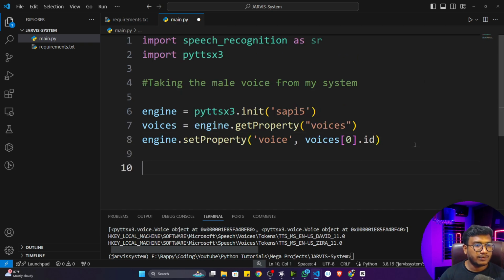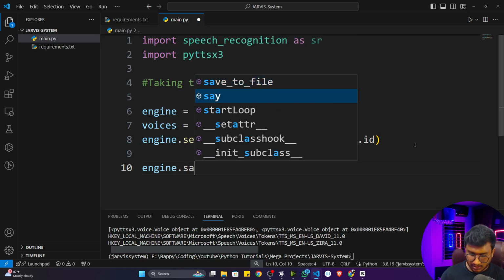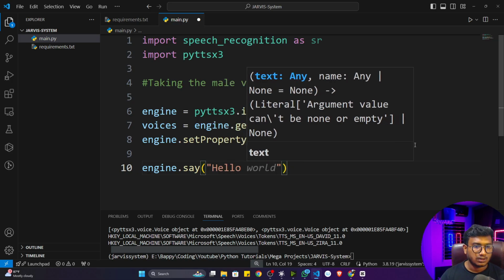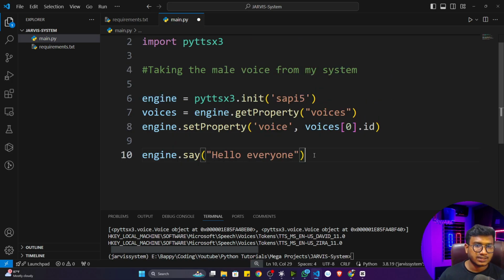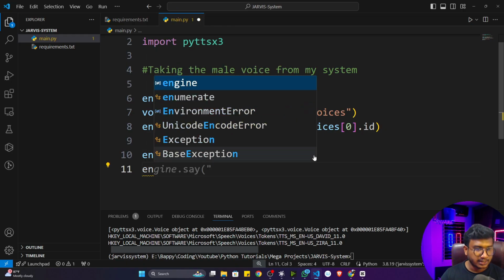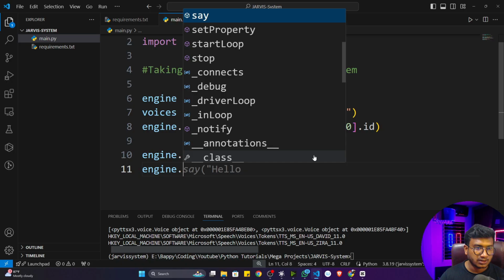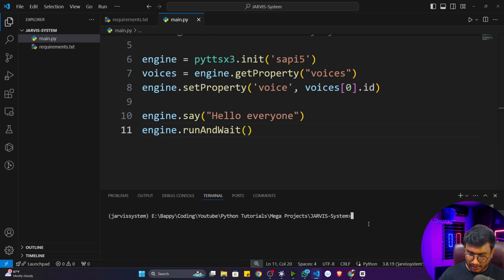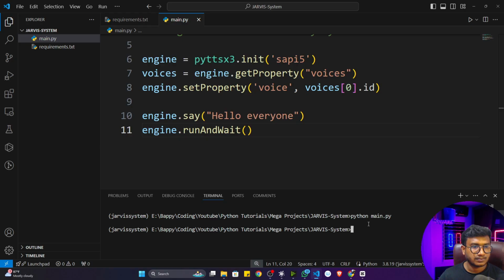Now see, if I want to test whether this voice is working or not, I'll just simply write engine.say. There is a function called say. Okay, say means it will automatically convert any text to voice. Let me show you. So let's say I'll just write hello everyone. Let's say this is my text, and after that you have to set another thing called engine.runAndWait. If you're not giving runAndWait, it won't be showing you any kind of voice. Let me show you. See, if I now execute this program, it will speak hello everyone. Hello everyone. Okay, I think you heard.